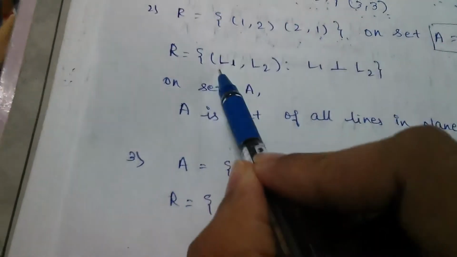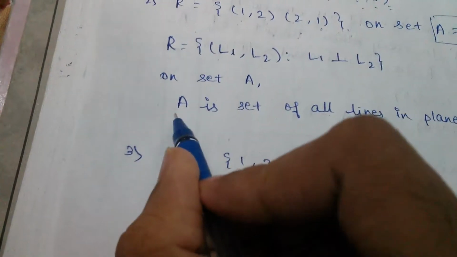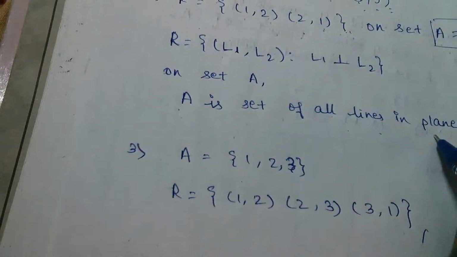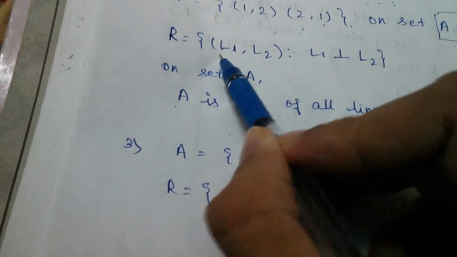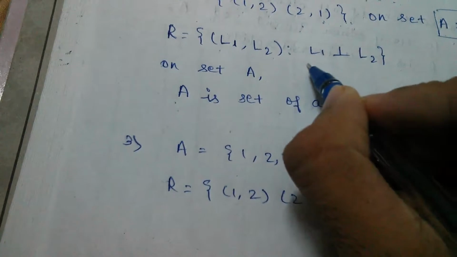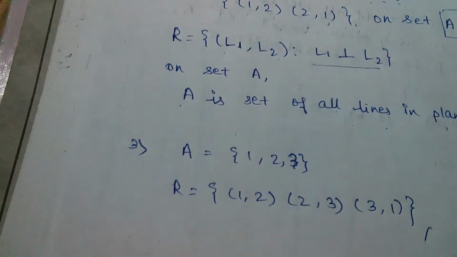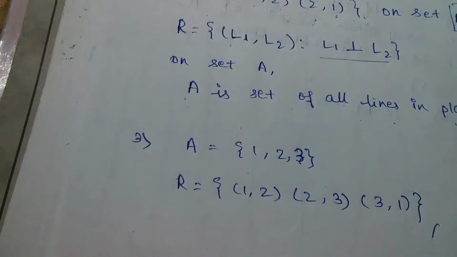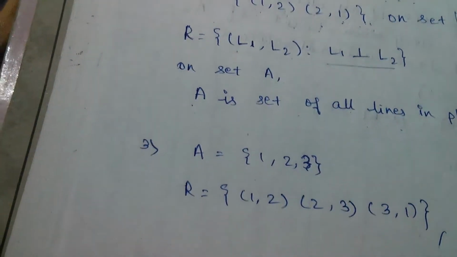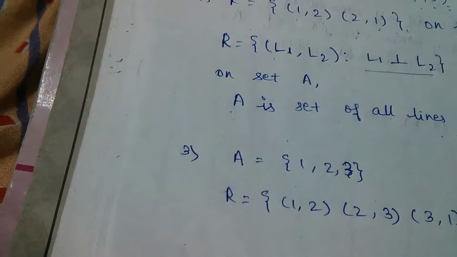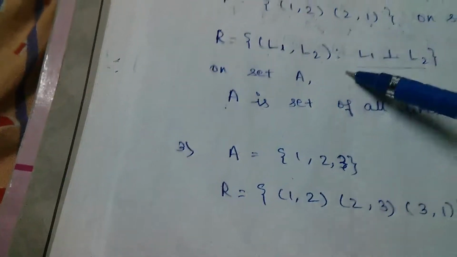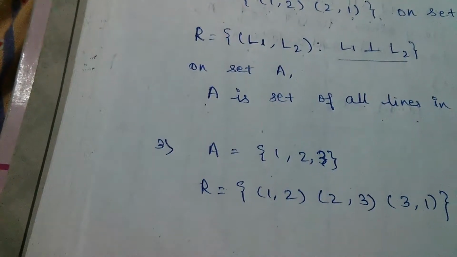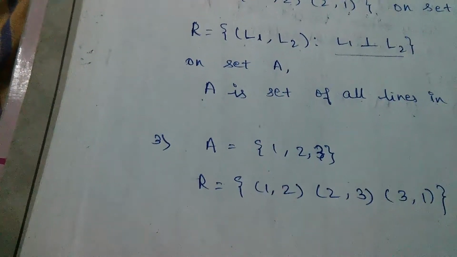Similarly, if you take a general case of set A, which represents the set of all lines in a plane, and we have a relation L1 comma L2 such that L1 is perpendicular to L2, then if a line is perpendicular to another line, obviously the second line must also be perpendicular to the former. So if L1 is related to L2, then L2 must also be related to L1. So we can say that this relation is symmetric.